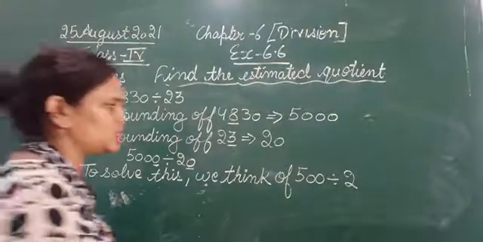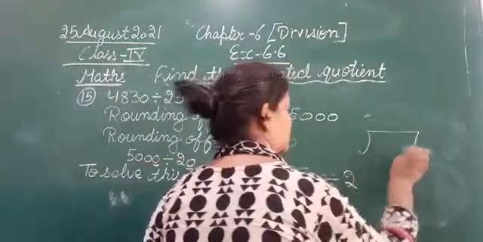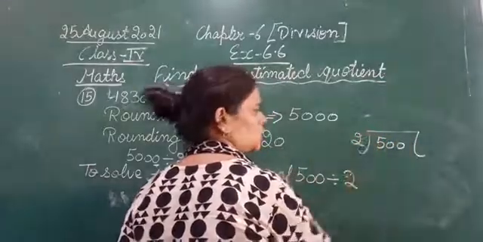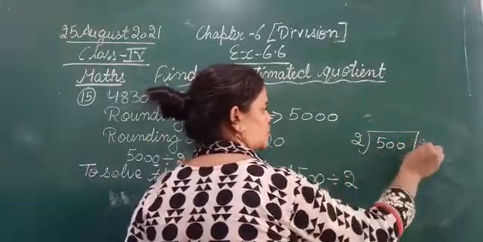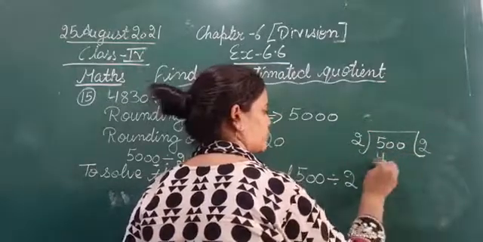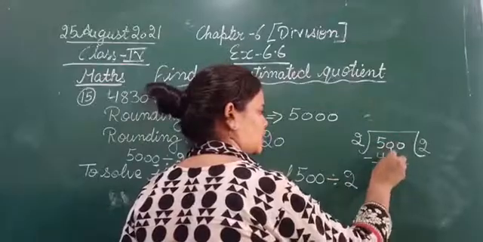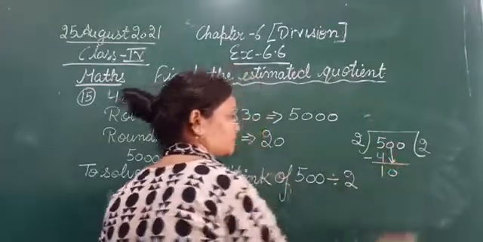So let's divide 500 by 2. 500 divided by 2. 2 2s are 4. 5 minus 4, 1. Bring down 0.